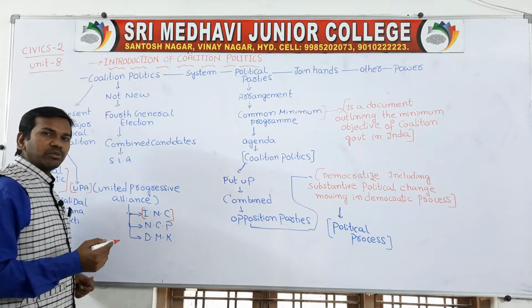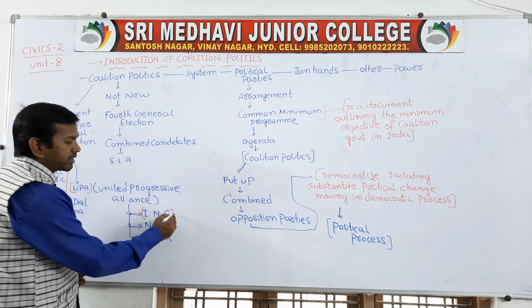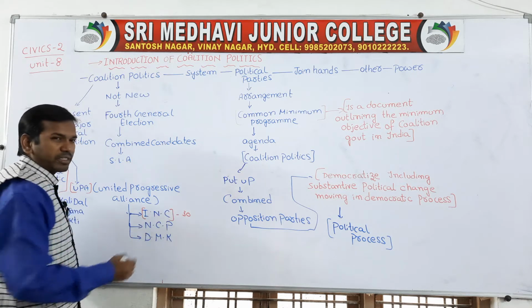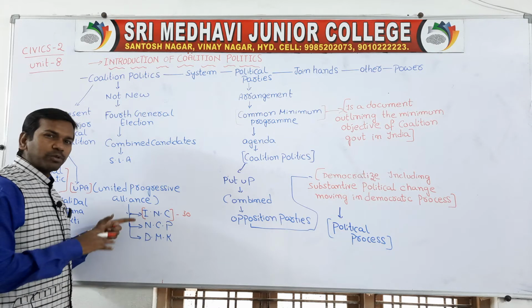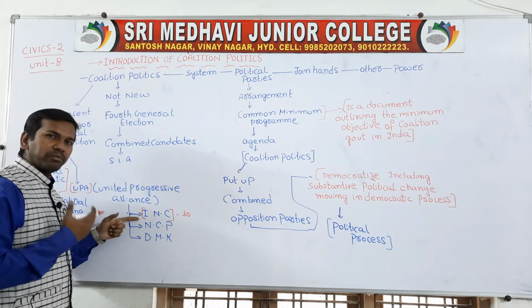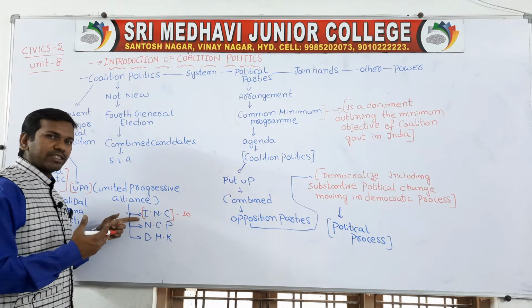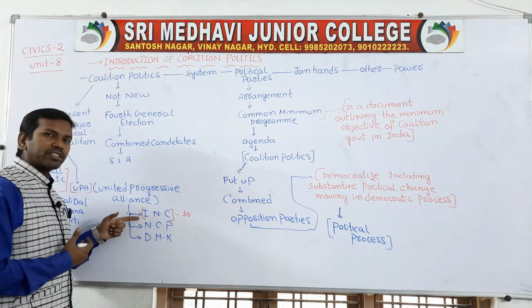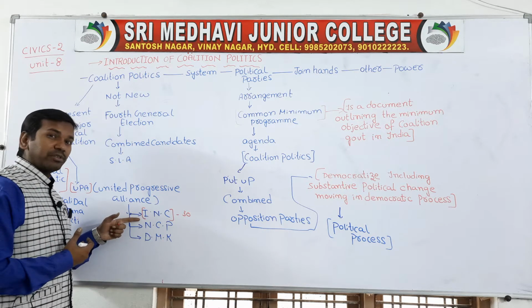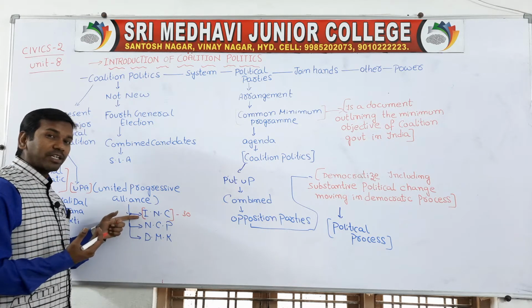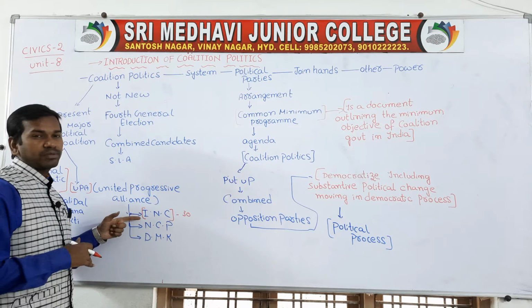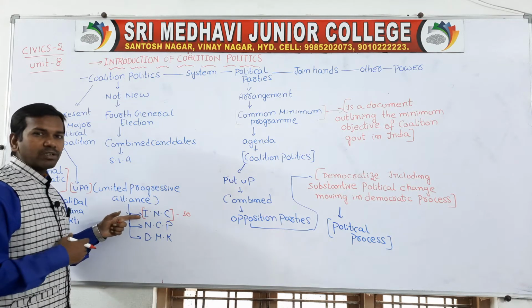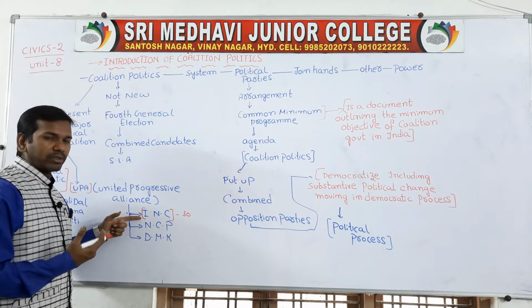Congress party dominated for nearly how many years? 30 years they have dominated. In every Lok Sabha election, Congress used to get a majority of seats. During the 1950s election, the Congress party secured 364 seats, and during the 1960s election, it secured 361 seats. So every time, the Congress party greatly dominated politics.